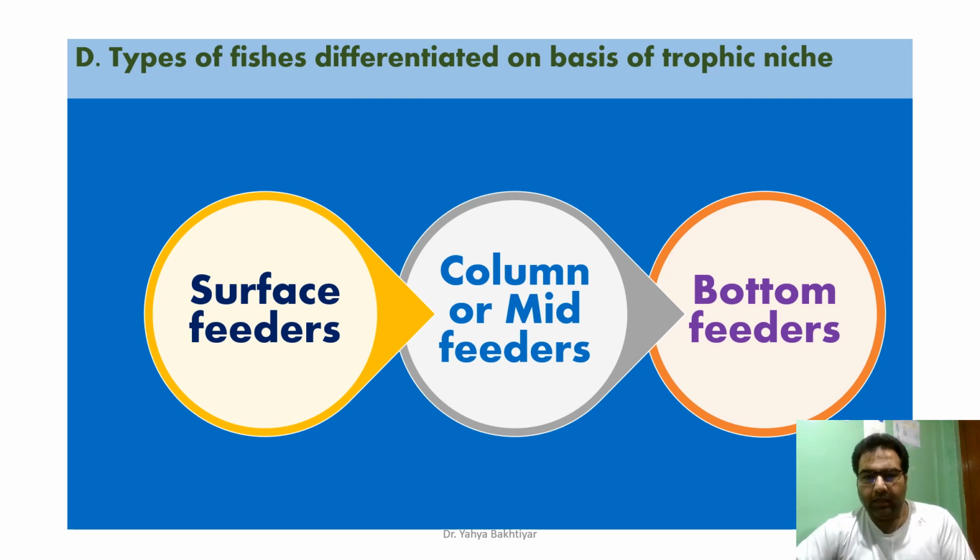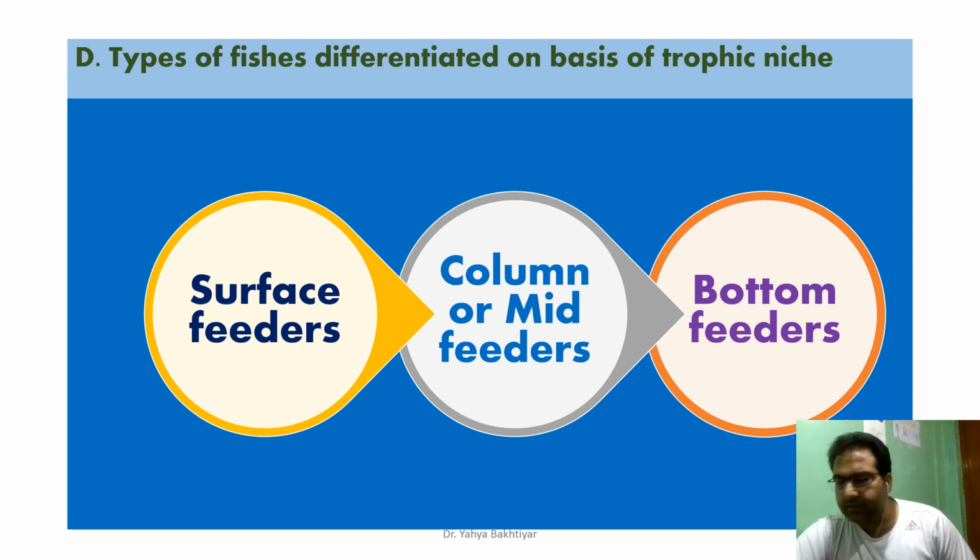Then we do have the fishes which we call the column feeders, or the mid feeders, which occupy the middle column of the water body. The examples are Labeo rohita, then Pangasius pangasius, we do have the example of the Tor, and we do have the example of the Wallago attu.